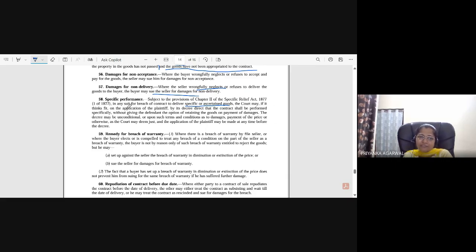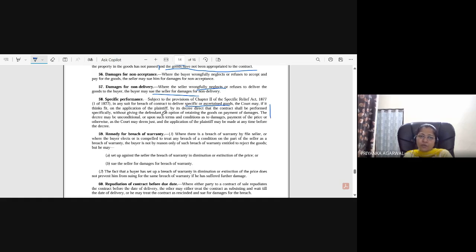If it thinks fit, on the application of the plaintiff, the court may by its decree direct that the contract shall be performed specifically, without giving the defendant the option of retaining the goods on payment of damages. Okay, the decree may be unconditional or upon such terms and conditions as to damages, payment of the price or otherwise, as the court may deem just, and the application of the plaintiff may be made at any time before the decree. Okay, it is clear, I think.